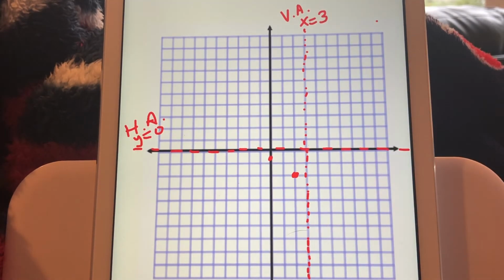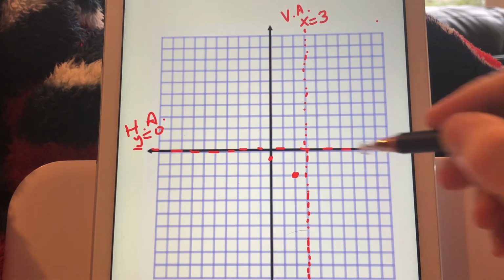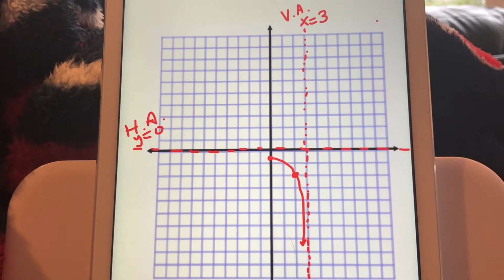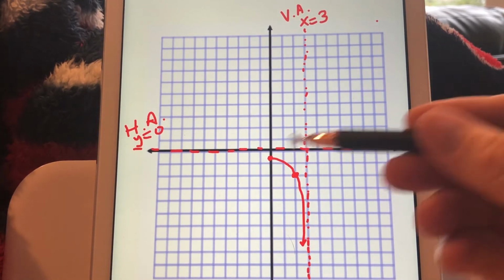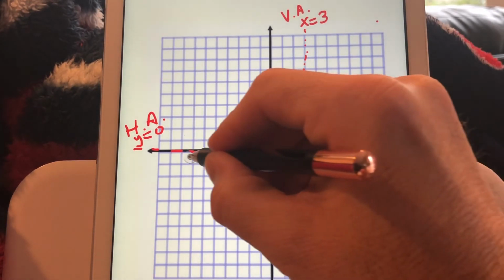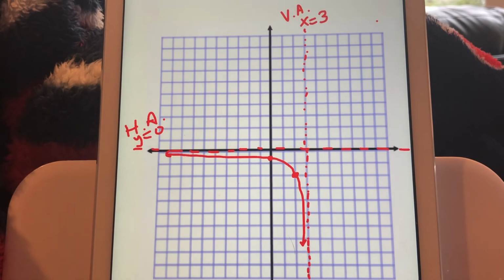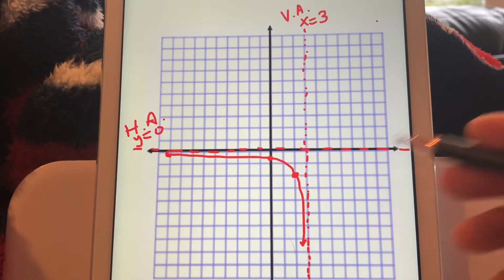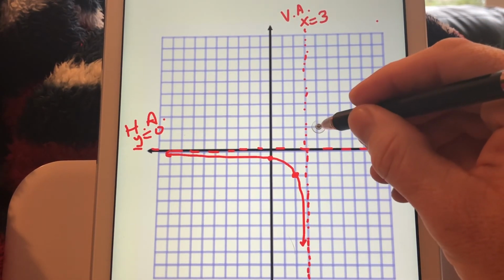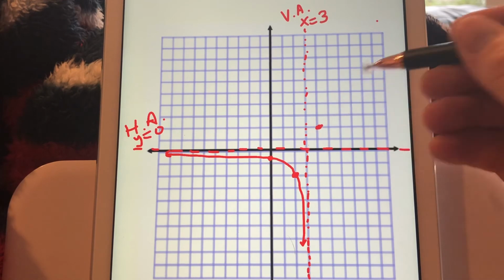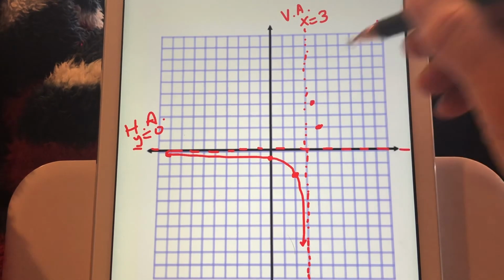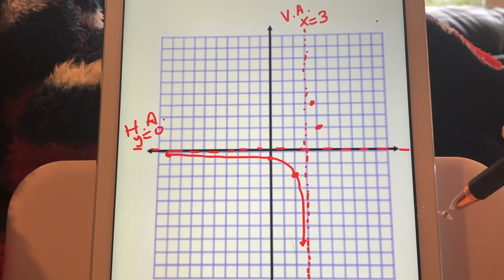Remember our behavior approaching the vertical asymptote: as we were getting closer and closer to 3 from the left, we were going down to negative infinity. And as x approaches negative infinity, remember, we were approaching 0 from below, so we're never going to get to that horizontal asymptote. On the right side, we had a couple points we could plot here. We've got 4, 2. We had 3.5, 4, just to have another one on there. 3.5, 4 would be right there. If you want to plot more, you can.